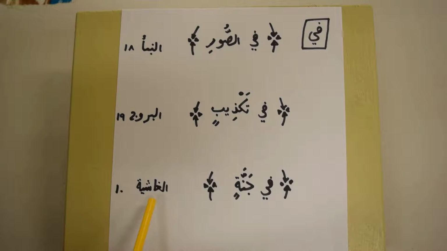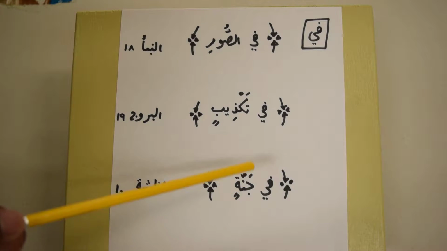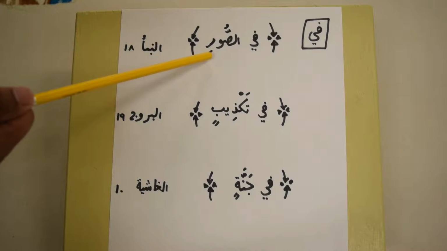Another example is in Surah Al-Ghashiyah, verse number 10, where Allah Azza wa Jal mentions, fi jannatin aliyah, in high gardens or high levels of paradise. Fi jannatin. Jannatin is an ism majroor because of fi, majroorun bi fi, wa alamatu jarri al-kasrah. So here we see Jannatin is nakira, Takthibin is nakira, As-suri is ma'rifah.